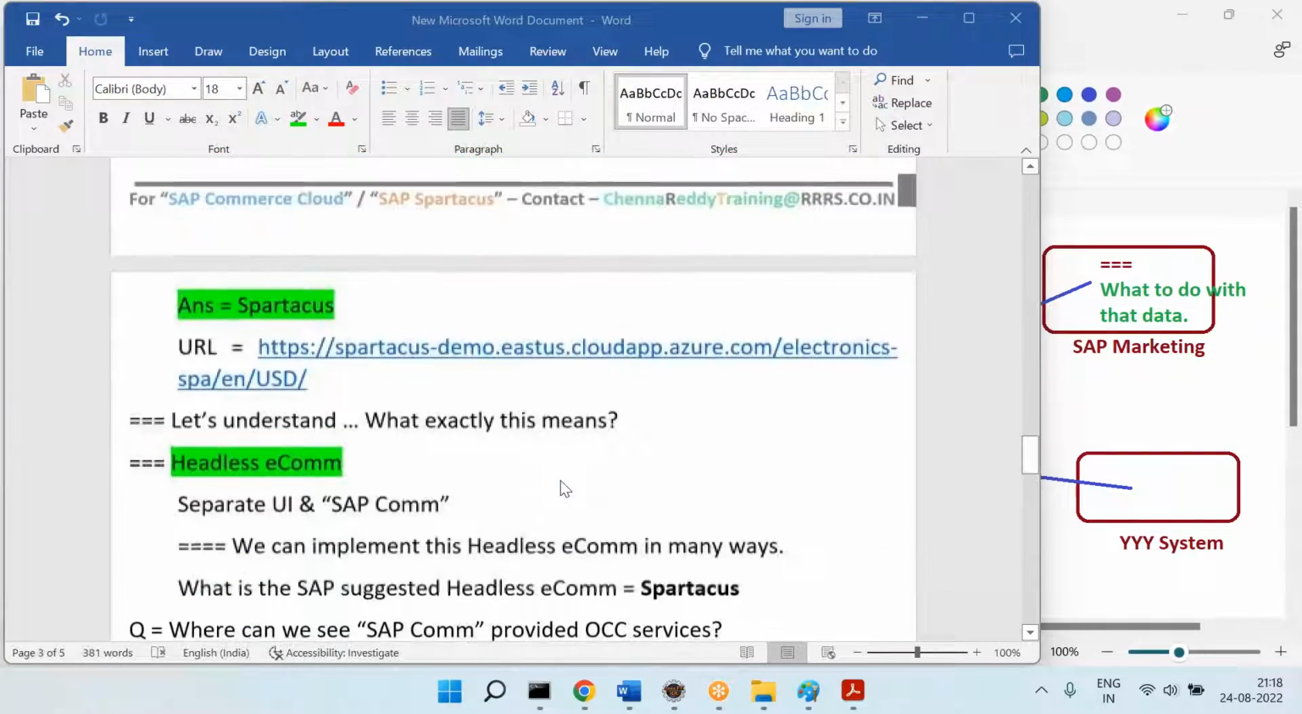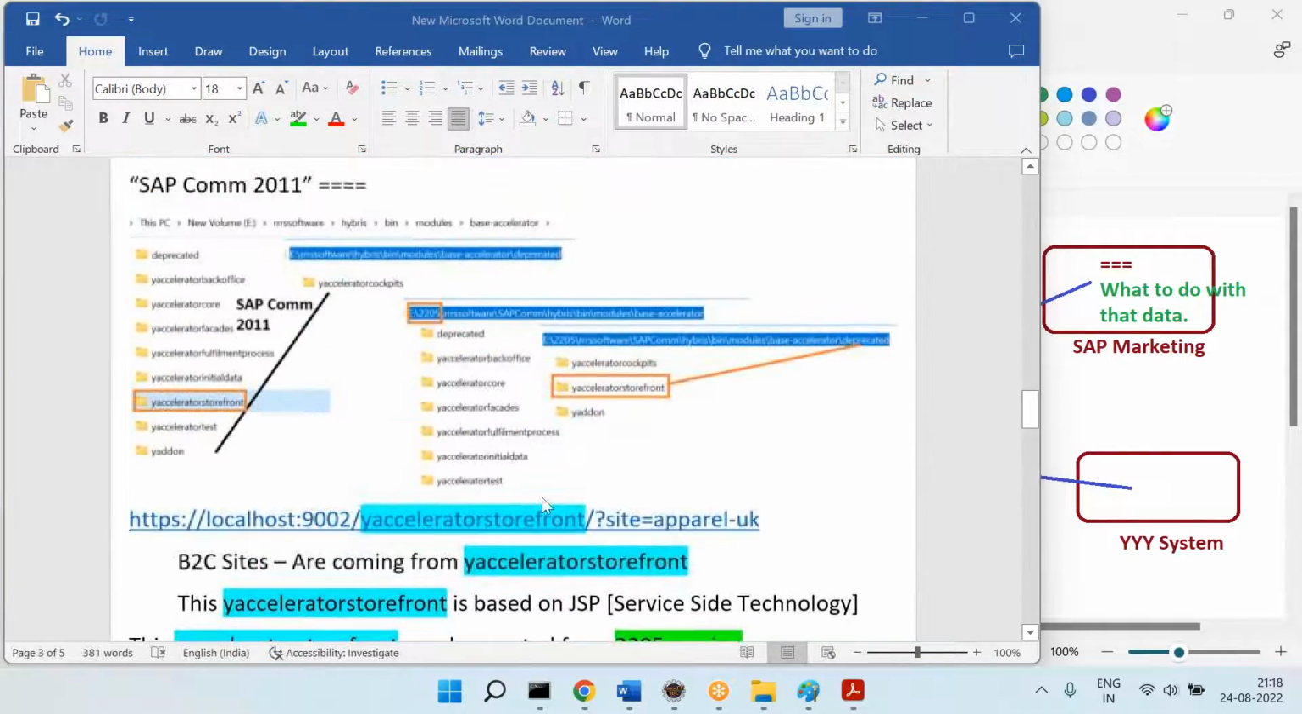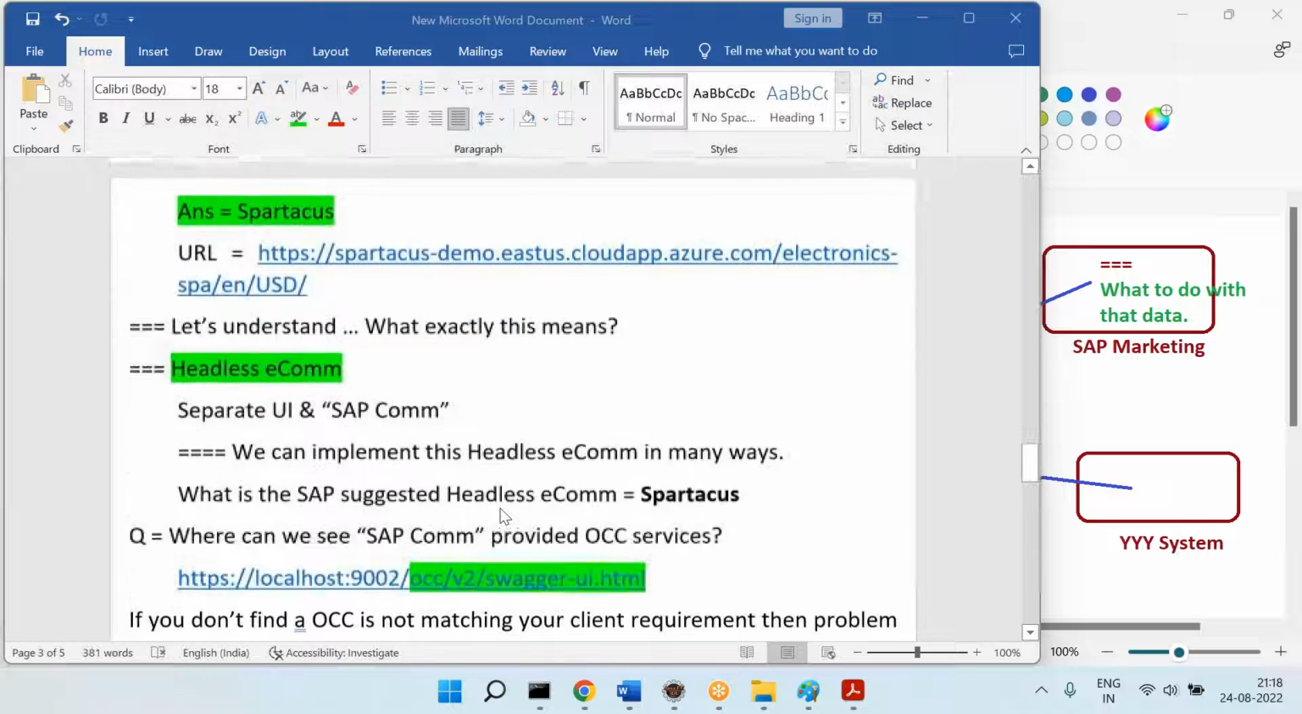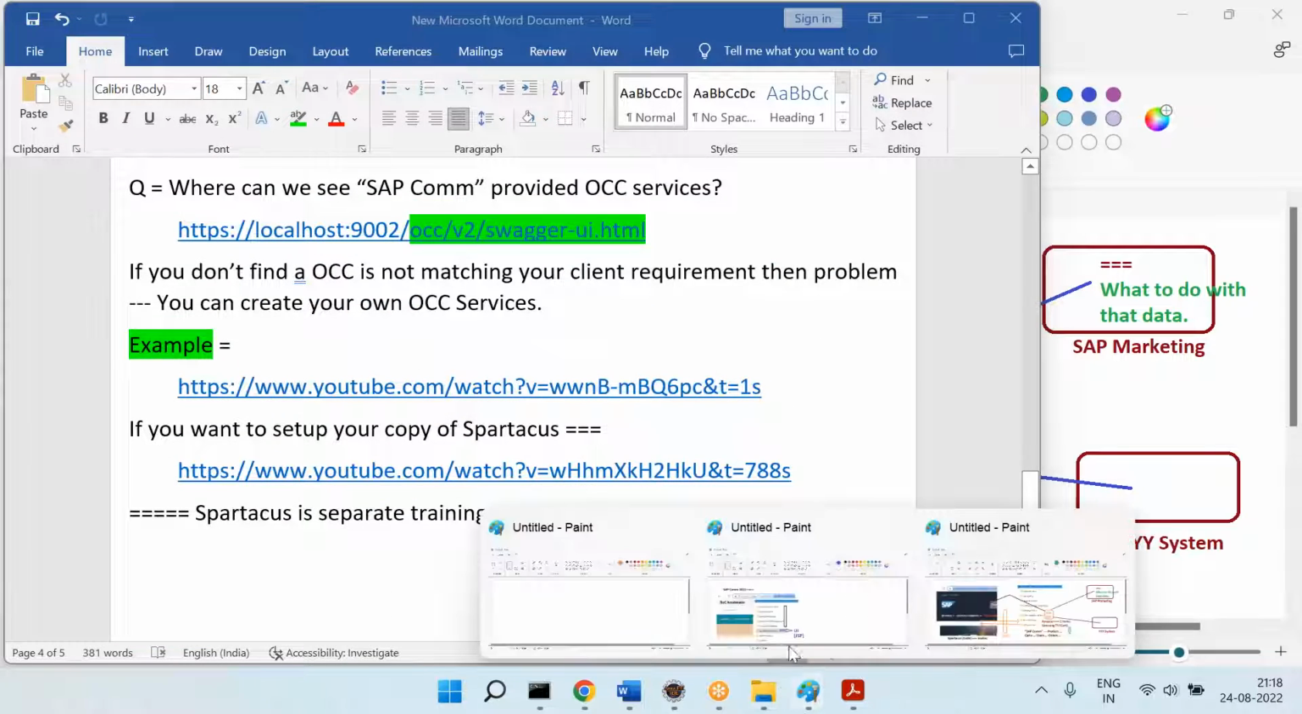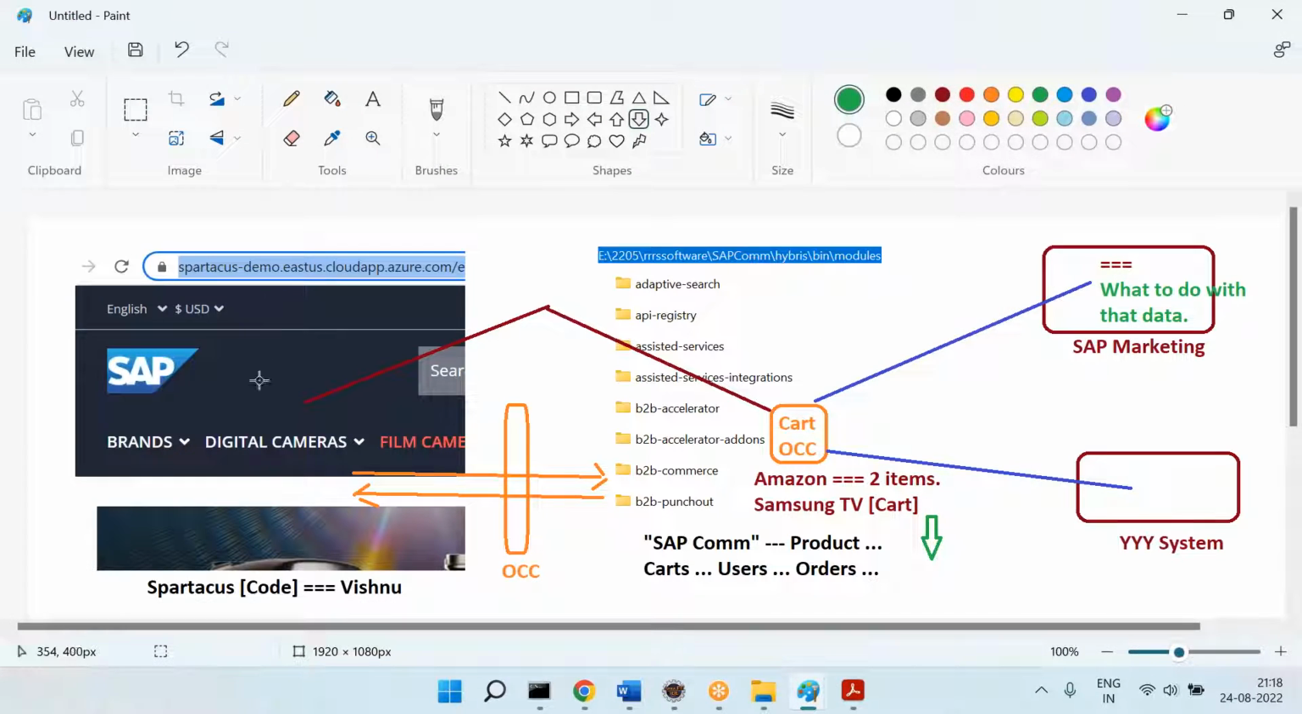Okay, now let's come here. As I mentioned, what is the Accelerator storefront? What is the Spartacus storefront? If you don't want to use Spartacus, and instead want to use some other UI technology, let's say React.js, yes, that is also possible. But this is one of the SAP preferred ways for headless e-commerce.